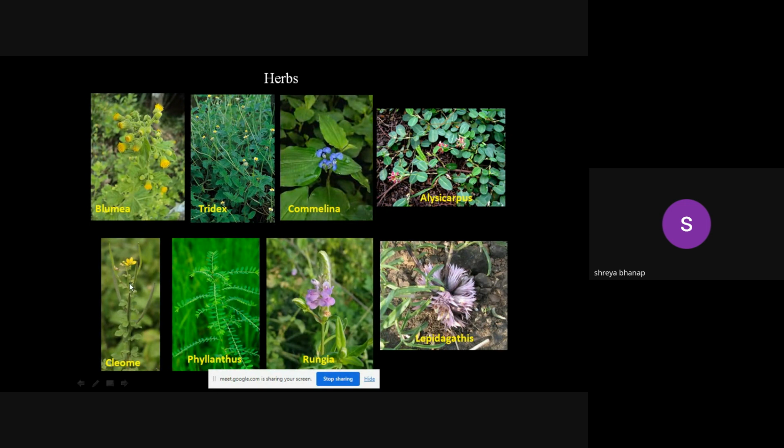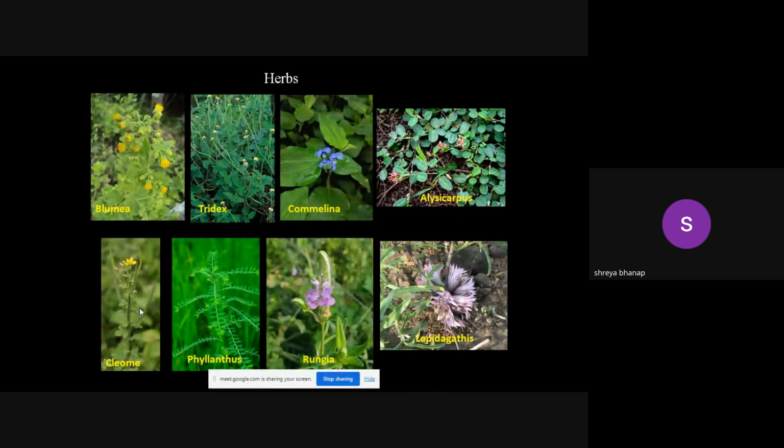Then the Cleome, again a monsoon flowering plant. So you will observe some pods right now on this particular species. Along the trail path, there are the Cleome plants. So these pods, or what we call शेंगा in Marathi, those pods are there, and the flowering season is already over for this plant.